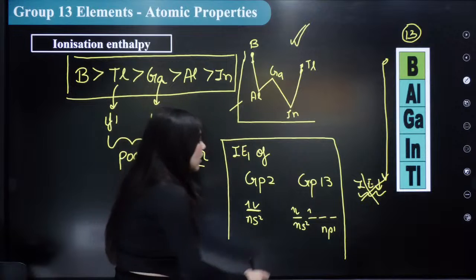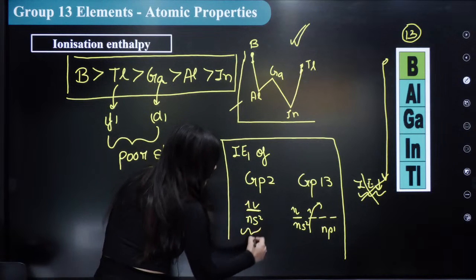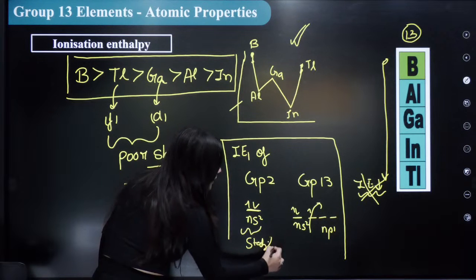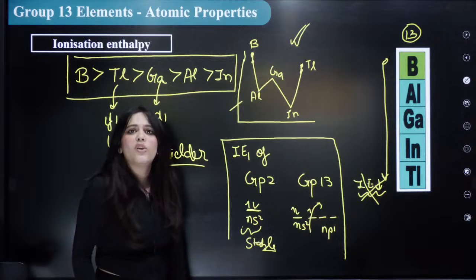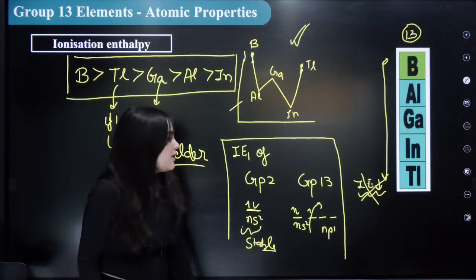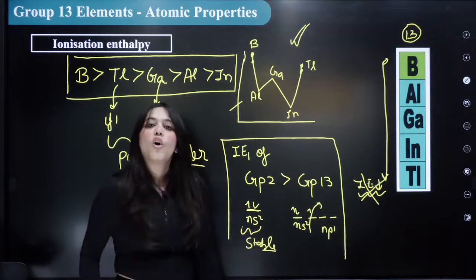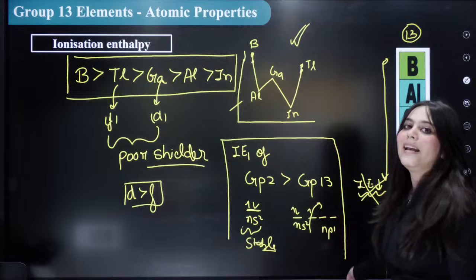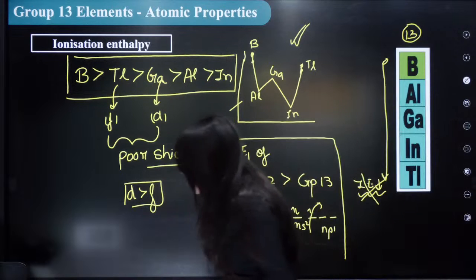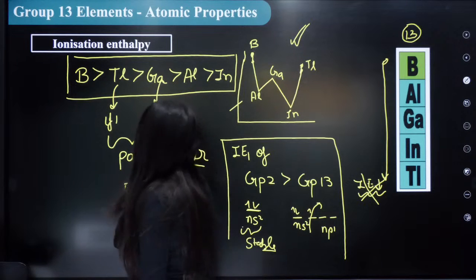It is easier to take out the electron from here, because ns2 is a stable configuration. Very difficult to take out the electron from there. So ionization energy of group 2 will be much more than group 13. Is this clear to you guys, looking at their electronic configuration? Yes, group 2 will have a higher ionization energy.